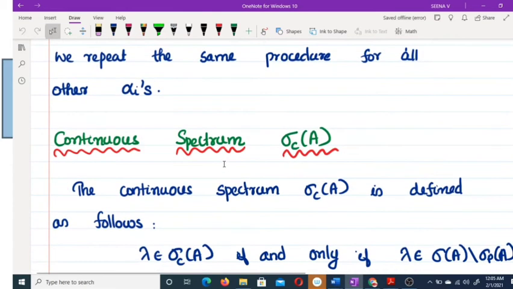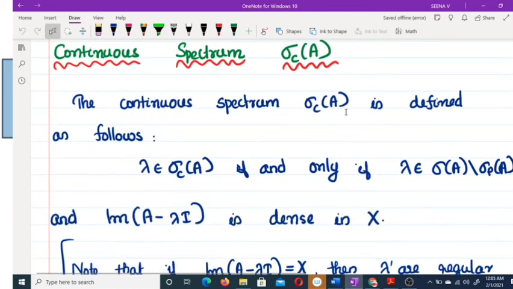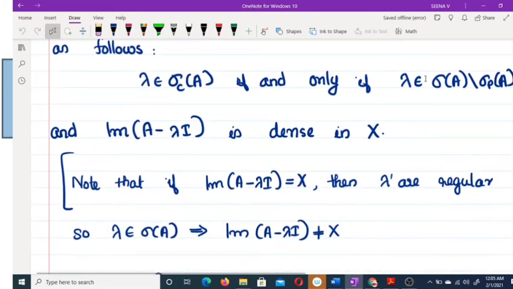That means that the xi are linearly independent. Okay, so moving to our next definition, the continuous spectrum, notation sigma C of A. What is a continuous spectrum? The continuous spectrum sigma C of A is defined as follows. Lambda belongs to sigma C of A if and only if lambda belongs to sigma of A minus sigma P of A, and the image of A minus lambda I is dense in X.